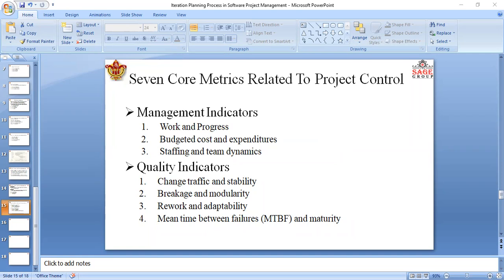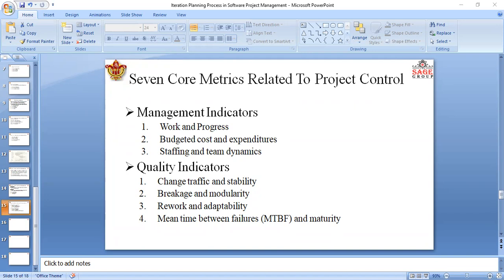And iterative development should start with a small team until the risk in the requirements and architecture have been suitably resolved. Also, this staffing and team dynamics depend on the overlap of iterations and other project specific circumstances.